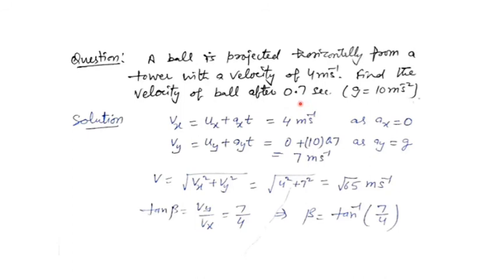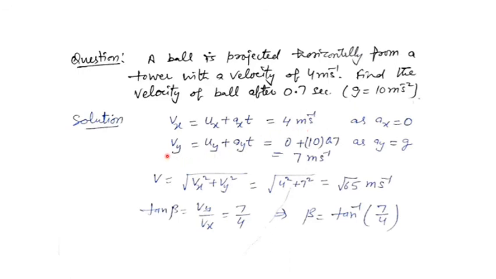So it means for finding the velocity, I know the formula at any instant is square root of Vx square plus Vy square. So I should be knowing the values of Vx and Vy. So for that, I will be writing the first equation of motion in the component form. So Vx is equal to ux plus axt. ux is given 4, ax is 0. So I am getting Vx equals 4 meter per second.